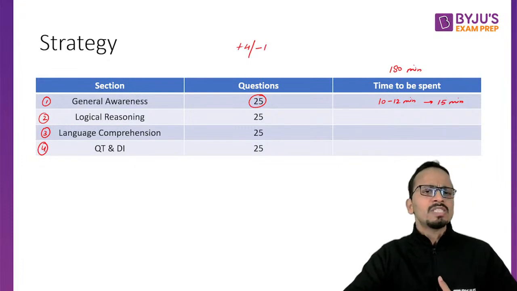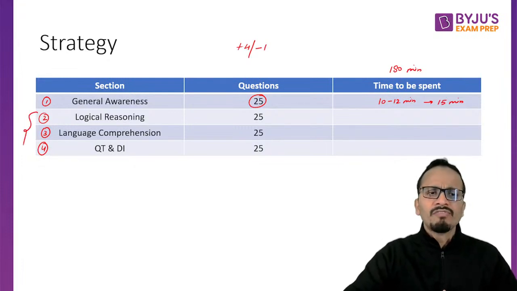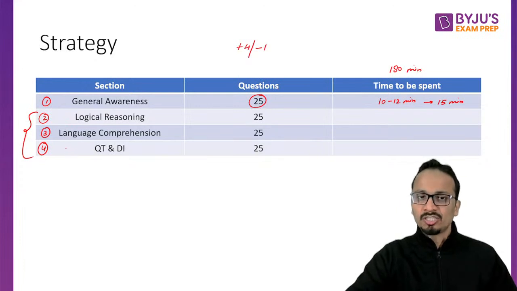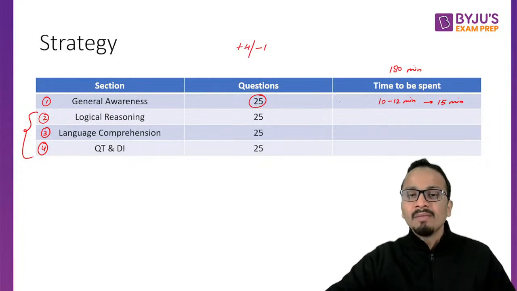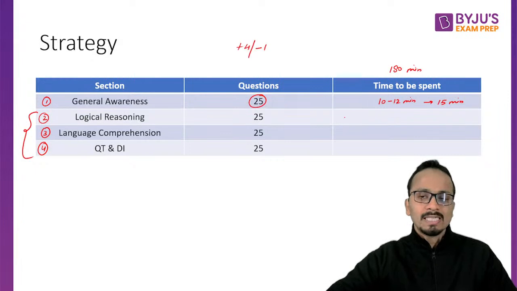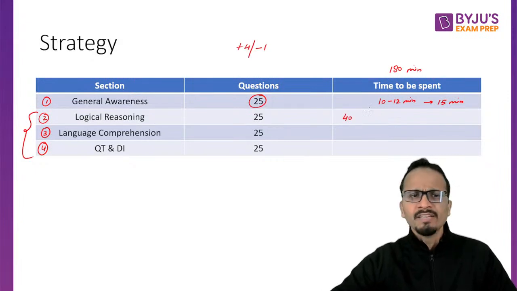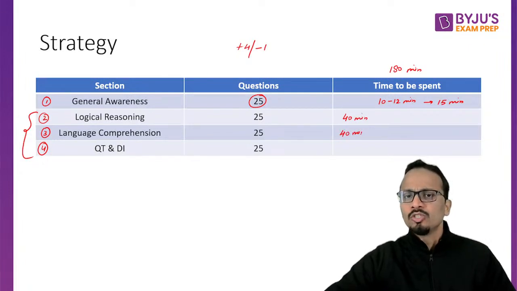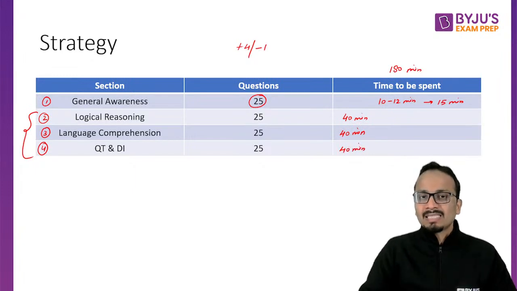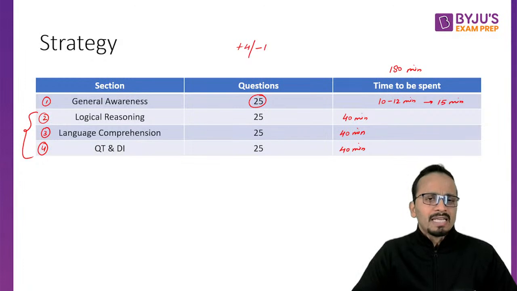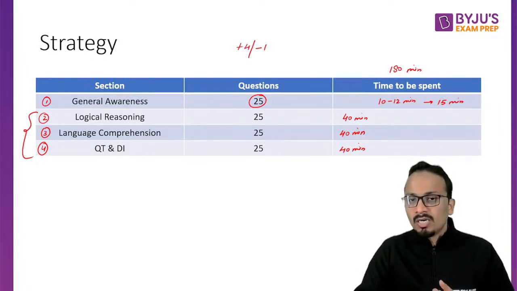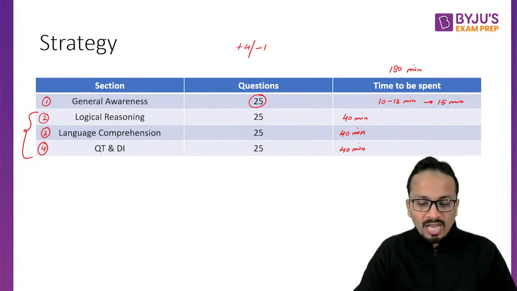This is the sequence I use, but you can shuffle among these three sections. What's important is the time you allocate to them. After spending 15 minutes maximum on general awareness, I'll give 40, 40, 40 minutes to each of these sections. You must understand that the difficulty level of the CMAT examination is comparatively lower than the other examinations you would have seen.